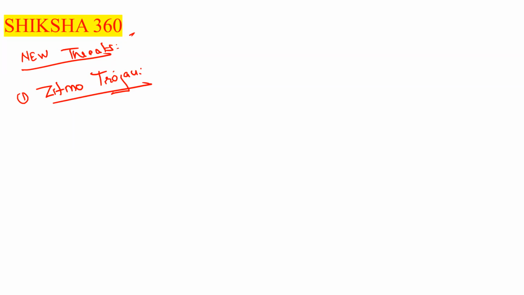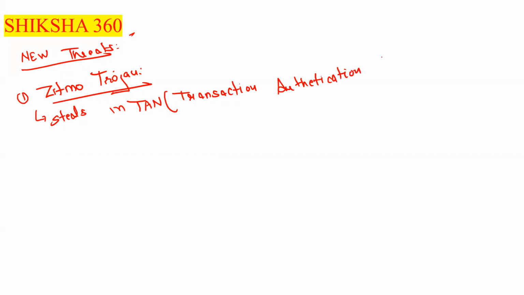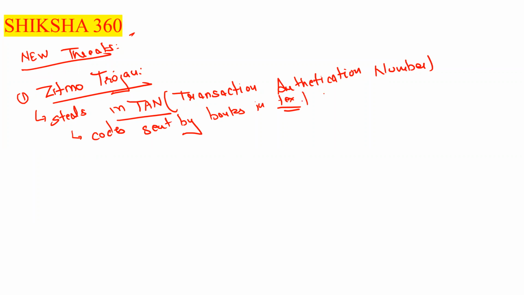So what is the Gitmo Trojan? It steals TAN. TAN stands for transaction authentication number, that is, codes sent by banks in text messages. That is known as the Gitmo Trojan.